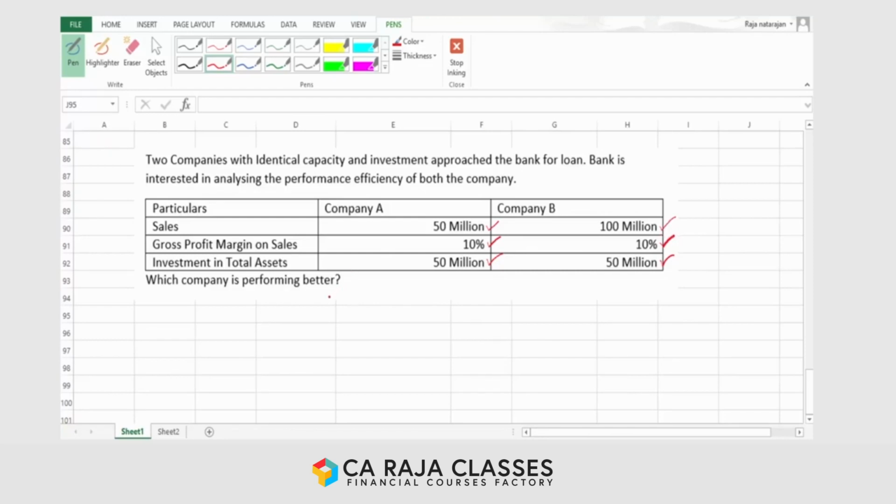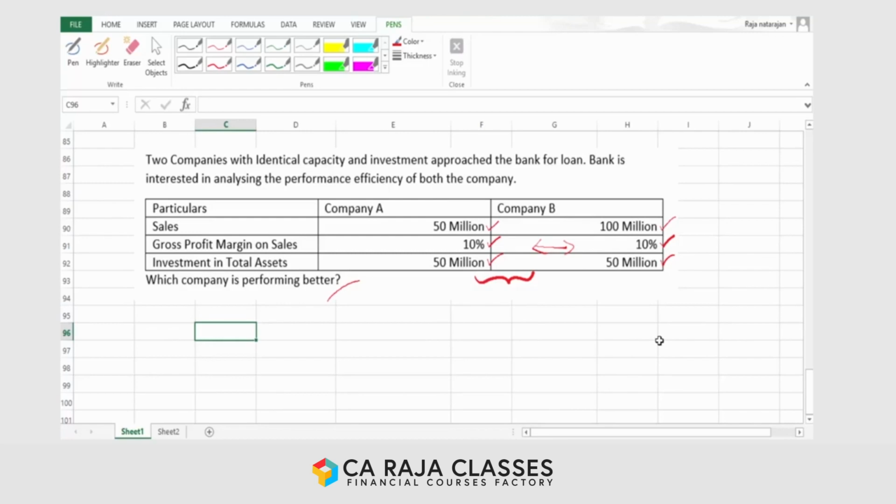So we have a question: which company is performing better here? Which company is performing better? And probably for you, in terms of profit margin, both the companies might look the same, but that's not the case. Both the companies are actually doing things in a different way, or one company is doing exceedingly well and the other company is not up to the mark. How to understand? Let's capture some information.